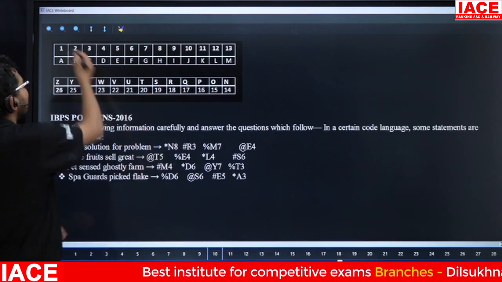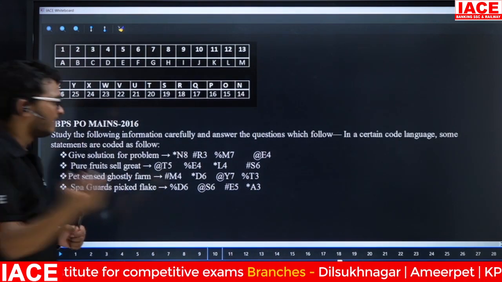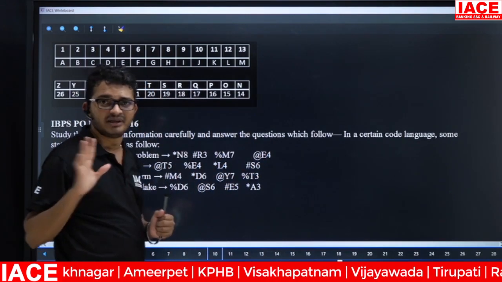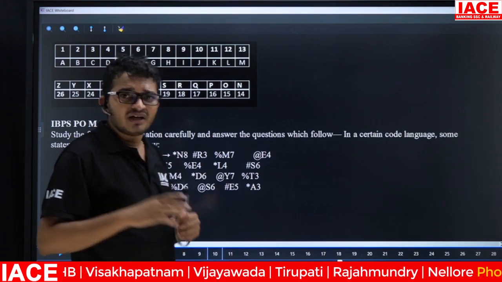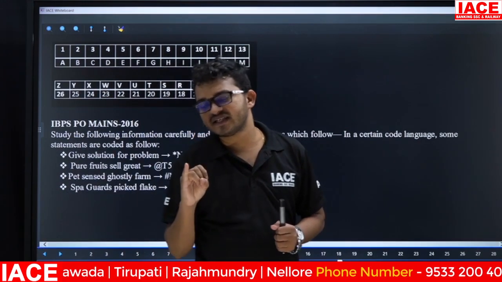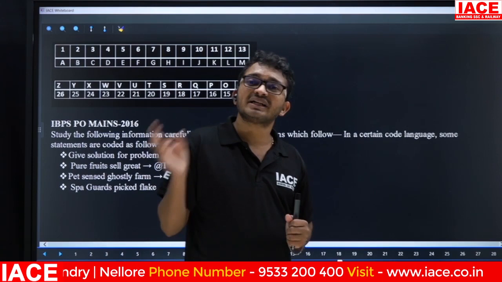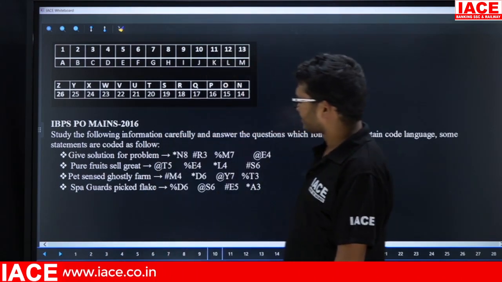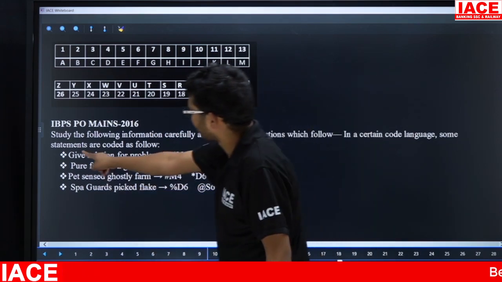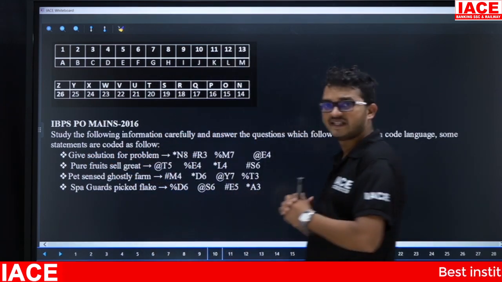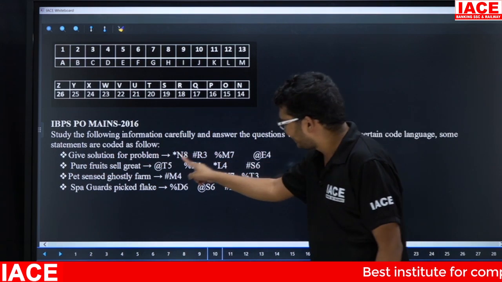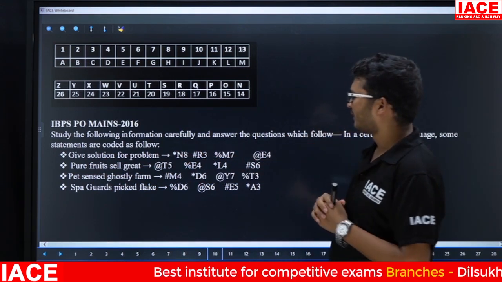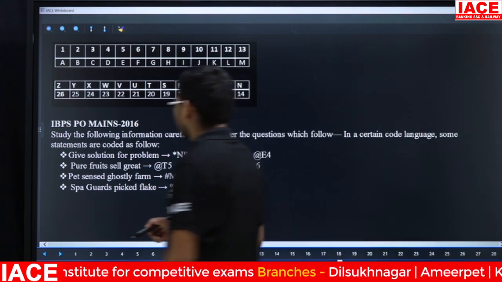Friends, try to identify the logic for any one, maybe letter, number, or symbol. Identifying the logic for a letter is easy, and a number is also easy, so it is better to go with the letter logic or number logic. Suppose friends, check here. Once read the given information, give solution for problem is written as star N8 hash R3 percentage M7 at the rate E4.